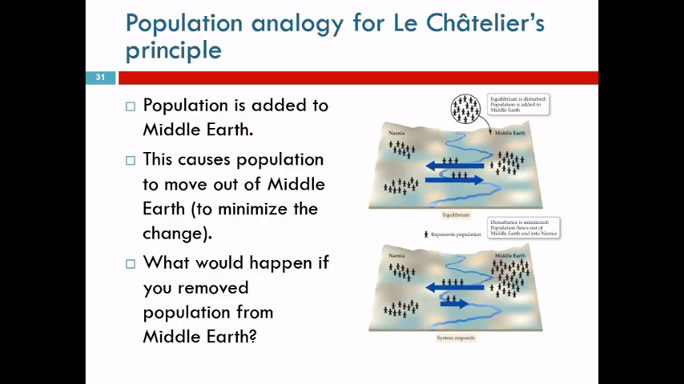The population would shift back into it. There would be more people moving into Middle Earth to fill up the gap. The population of Narnia would go down a little bit because some of those people would shift over to Middle Earth to make up that change. So if you remove things, the equilibrium shifts to replace them. If you add stuff, the equilibrium shifts to remove it. It's kind of contrary.